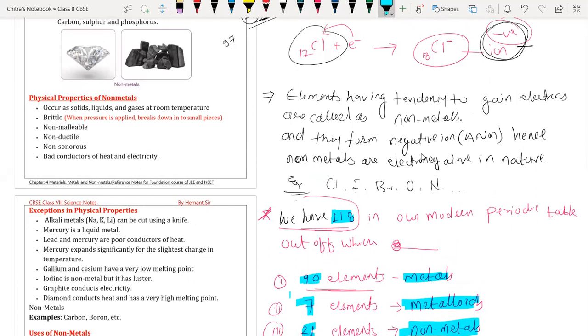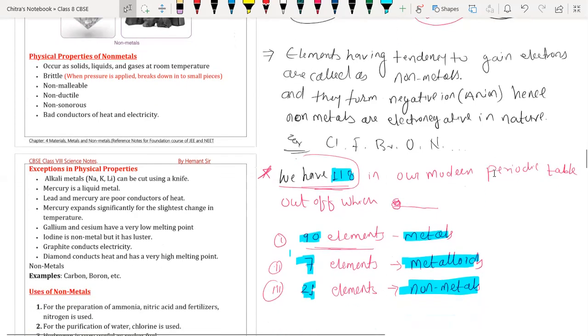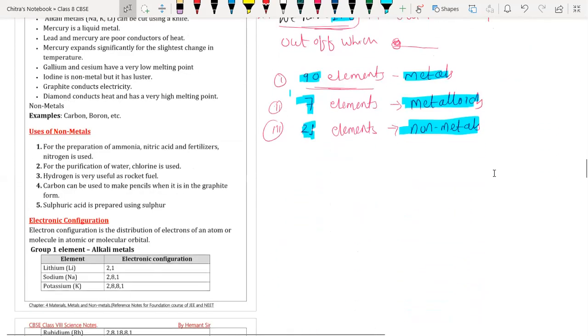Metalloids. Yes, beta. Sir, means either they may lose or they may gain, like metalloids? No, like carbon generally used to share electrons. Sir, what is sharing electrons? Sharing, you don't know covalent bond, ionic bond? No, sir, they didn't teach us yet. Okay, so you are in 8th class now. Sharing means when they form bonds, some electrons are in common. They belong to one element and the other one also.